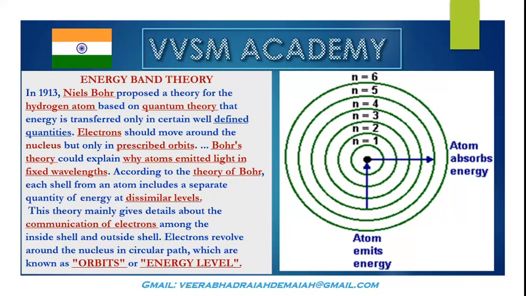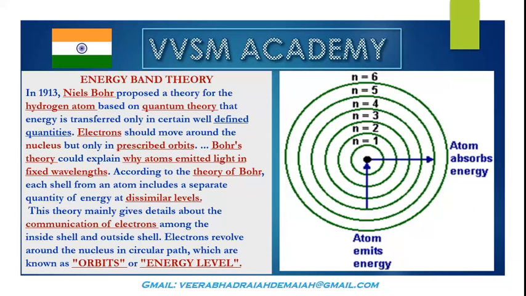According to Bohr's theory, each shell of an atom has a separate quantity of energy at dissimilar levels. You know, my dear friends, in each and every principal orbital, K, L, M, N, O, P, you can see dissimilar levels of energy, the quantity of energy. This theory mainly gives the details about the movement of electrons,